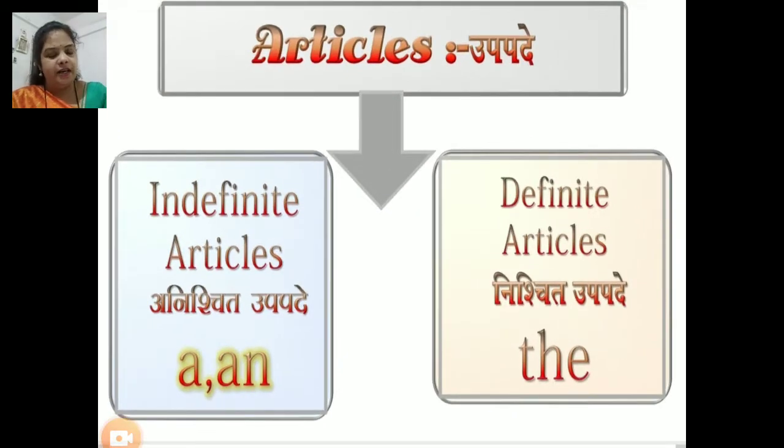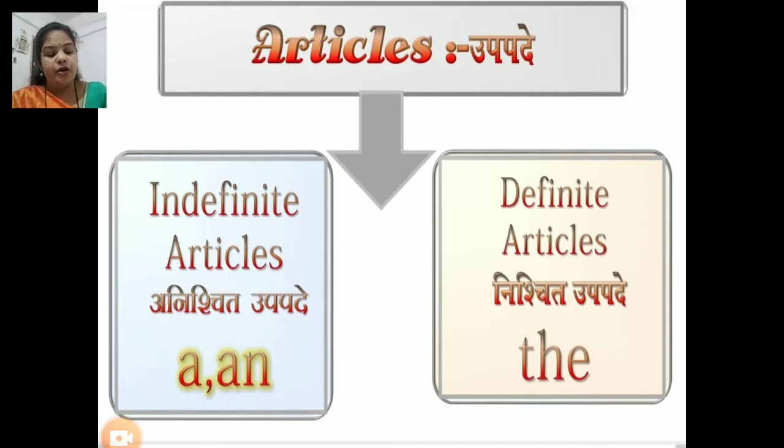The adjectives a, an, or the are called articles. There are two types of articles, indefinite articles and definite articles.